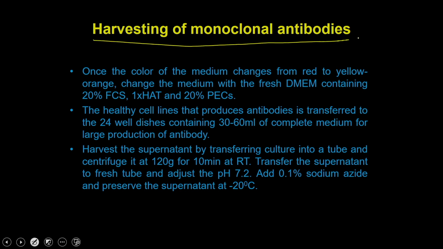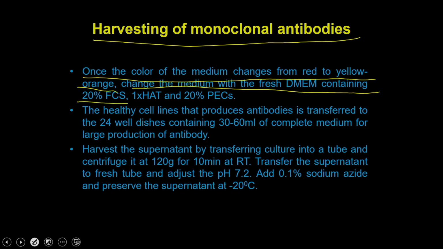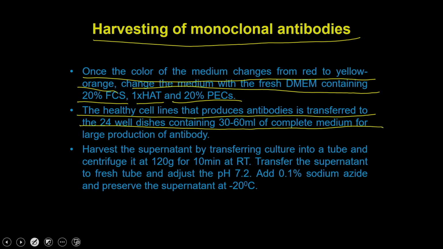Harvesting of monoclonal antibodies. Once the color of the media changes from red to yellow or orange, change the media with fresh DMEM containing 20% fetal calf serum, 1x HAT and 20% feeder cells. The healthy cell line that produces antibodies is transferred to the 24 well dish containing 30 to 60 ml of complete media for the large production of antibody.